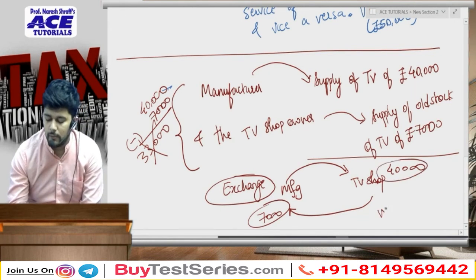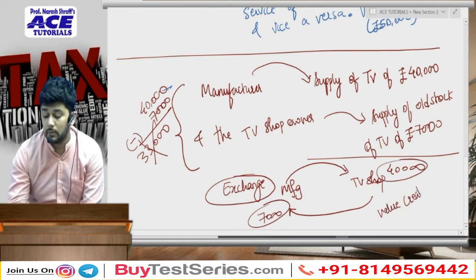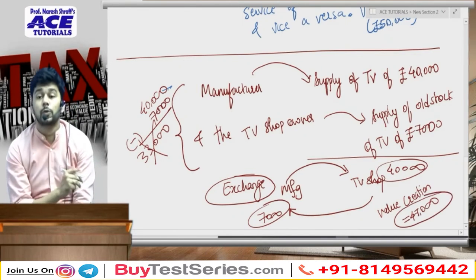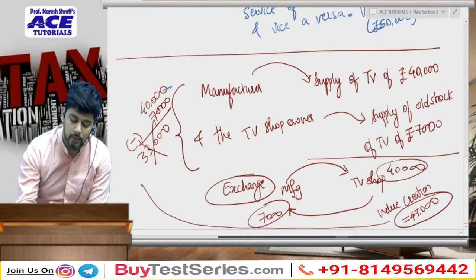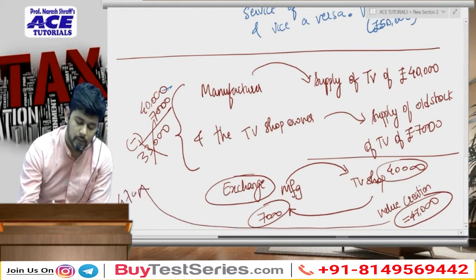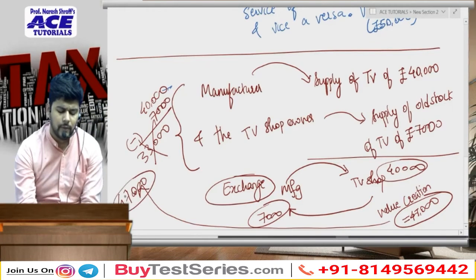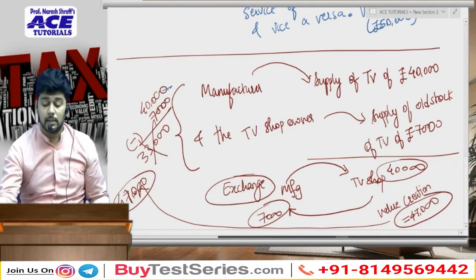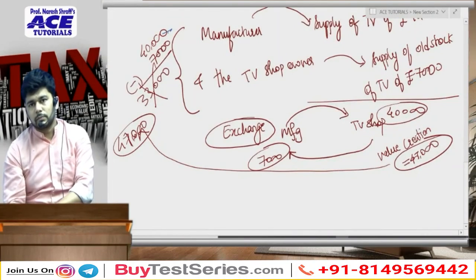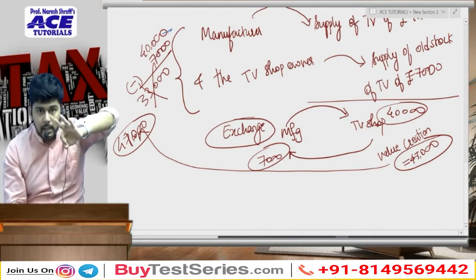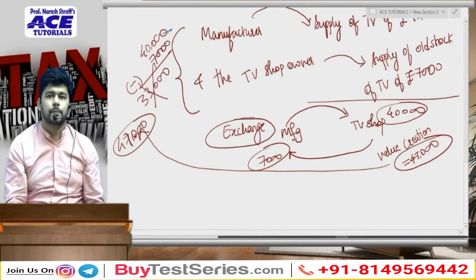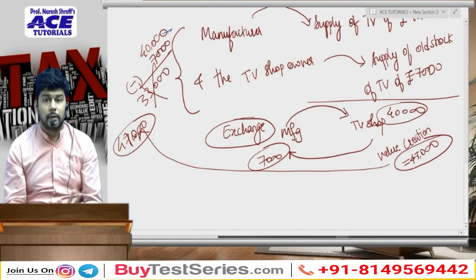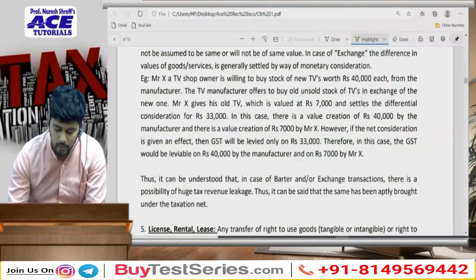So again, what is the value creation happening then? Tell me, how much is the value creation actually, according to the government? Goods worth 47,000 rupees are coming into the market, being sold to each other. So the GST that will be levied will be considered as a supply on this rupees 47,000 in totality. Now when we go into detail to discuss that transaction-wise, how to levy tax and all that, we'll go there. So exchange is a supply happening for a consideration in the course or furtherance of business, thus liable for GST. Are we clear? Yes? Are you clear on this?